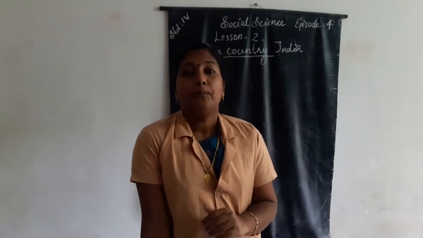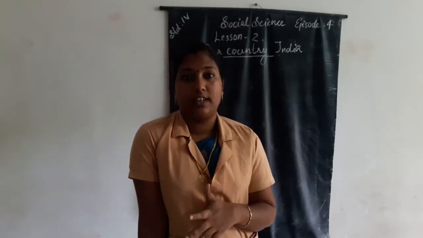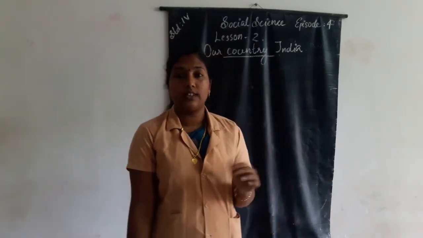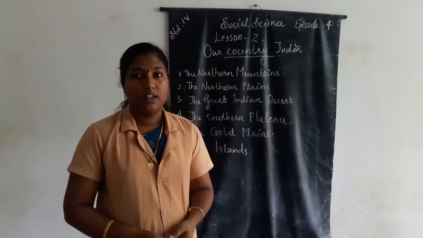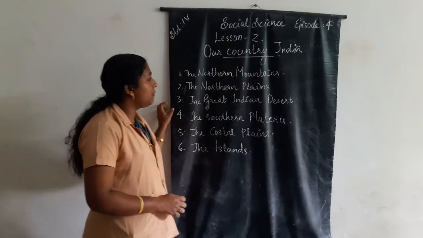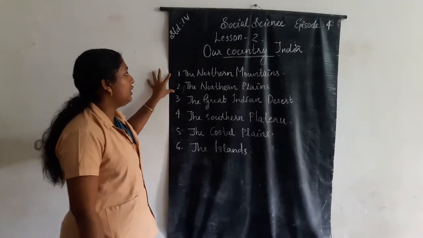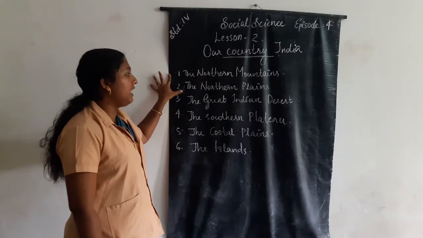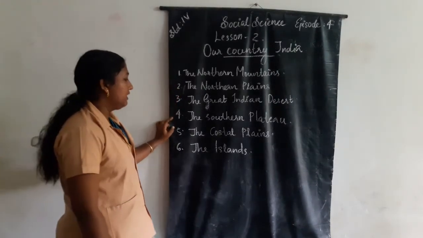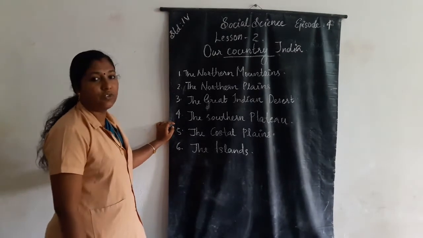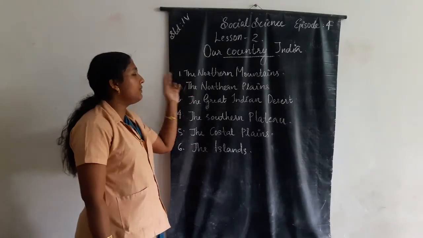Then, based on the physical features of India, India can be divided into 6 major categories. The 6 major categories are: the northern mountains, the northern plains, the great Indian desert, the southern plateau, the coastal plains, and the 6th one is the islands.